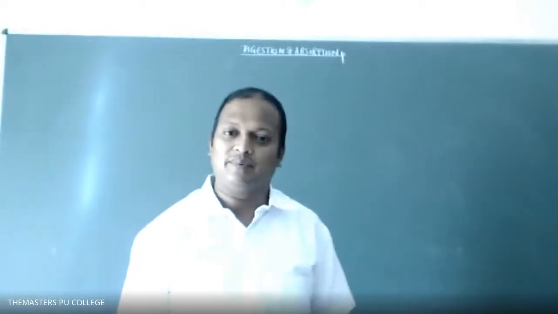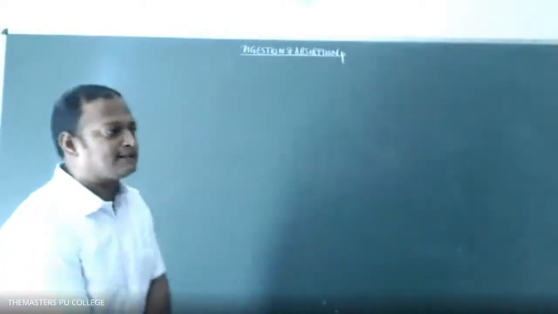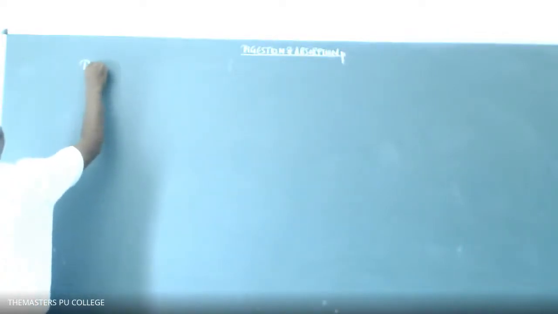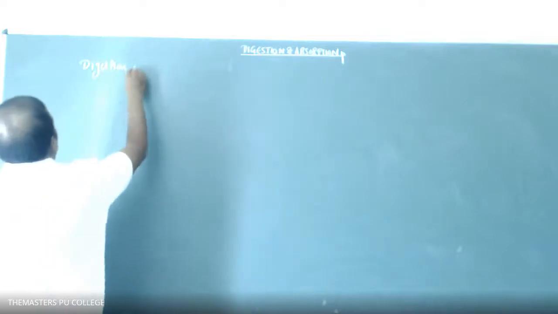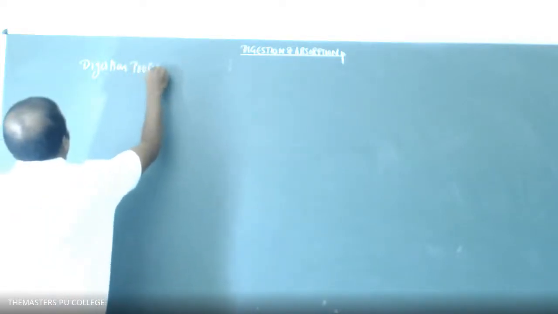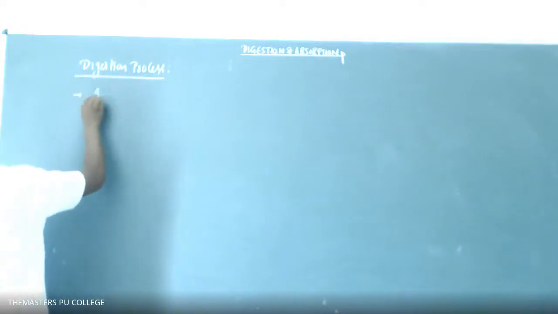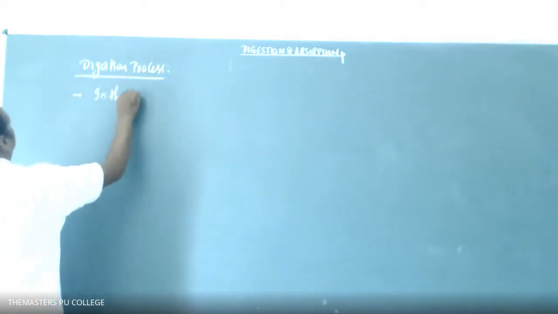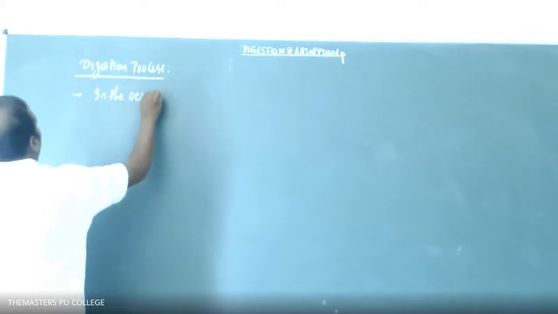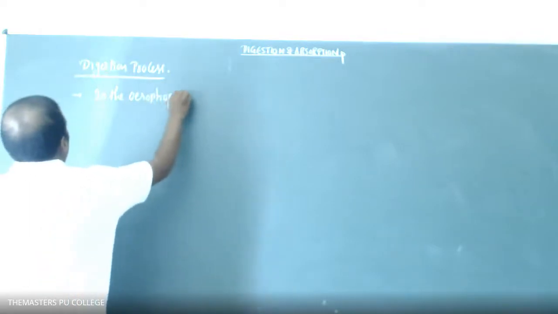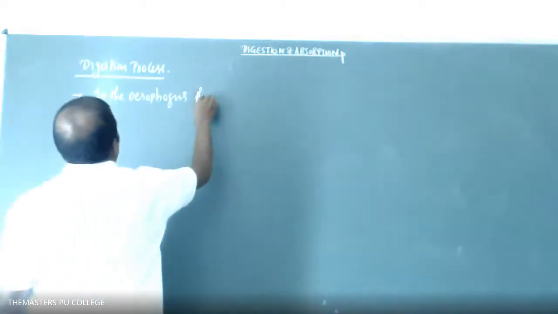Okay, students. So the food digestion process takes place in the region of the stomach. Today we are going to discuss the digestion process in the stomach. Before that, write this point: in the esophagus there is no digestion process.